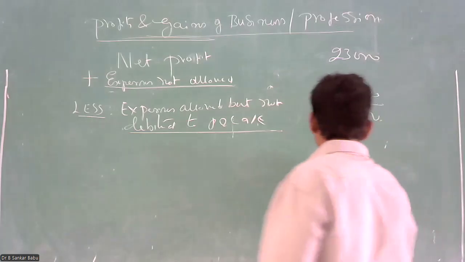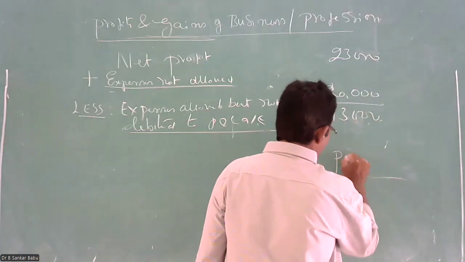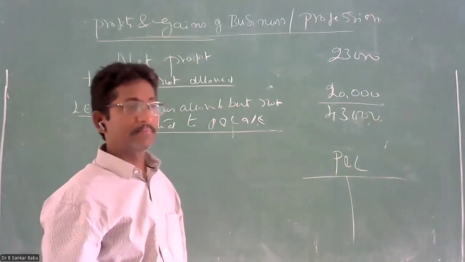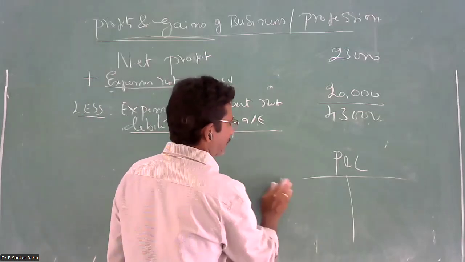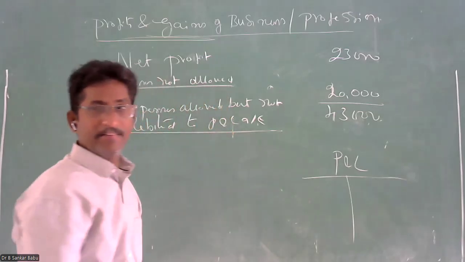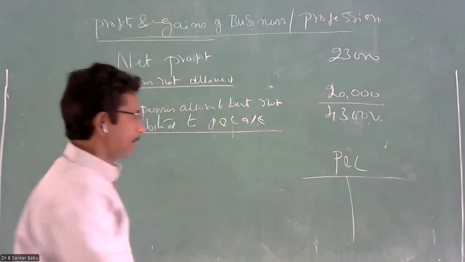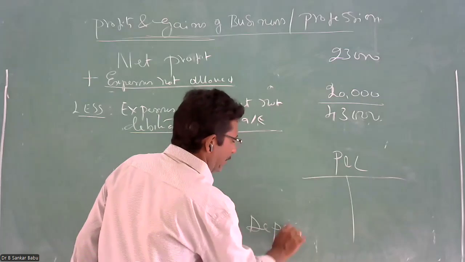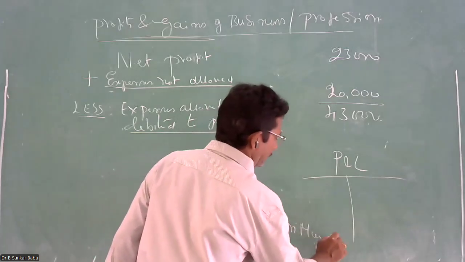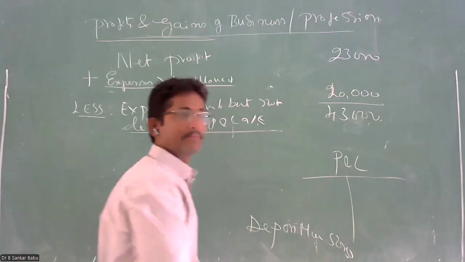For example, you are given a profit and loss account. You purchase some fixed assets. I told you fixed assets will not be entered here because they are capital expenditure. What will be allowed? Depreciation on machinery, 5,000.